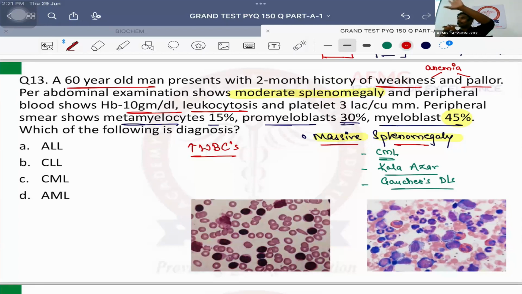If the leukemia arises, if the cancer arises from myeloid lineage, it is called as myeloid leukemia. If it arises from lymphoid lineage, it is called as a lymphoid leukemia. The number of blast cells or the number of immature cells is 20%. Usually, it is a chronic leukemia. If the number of blast cells is more than 20%, that means it is a acute leukemia. Basic scene समझ लो. What is leukemia? Cancer or malignancy of WBC.